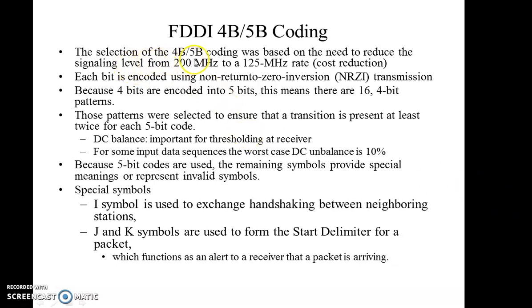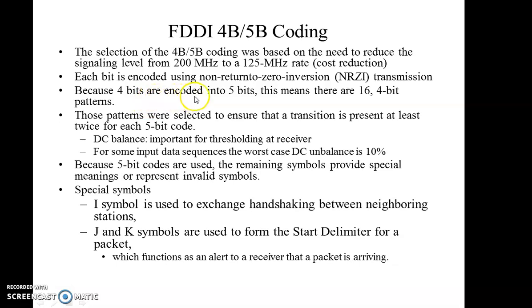The selection of the 4B/5B coding was based on the need to reduce the signaling level from 200 MHz to 125 MHz rates for cost reduction. When we are using the higher bandwidth, we require most of the channels. So here we are reducing the cost by using this signaling level transmission from 200 MHz to 125 MHz. Each bit is encoded using non-return to zero inversion, that is NRZI transmission.